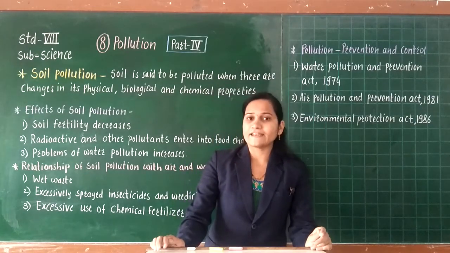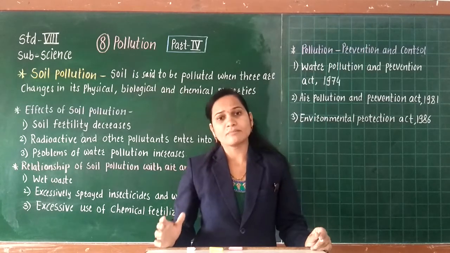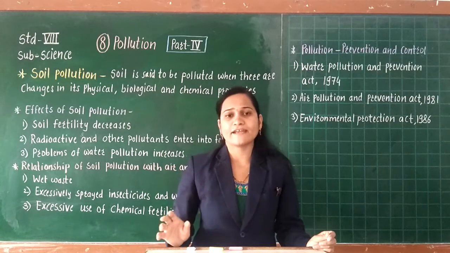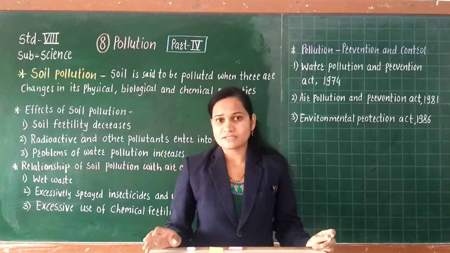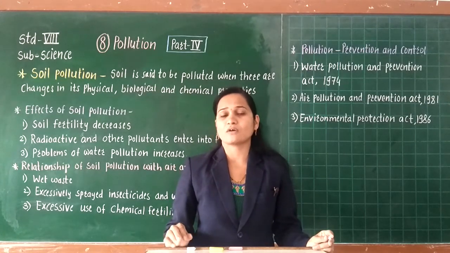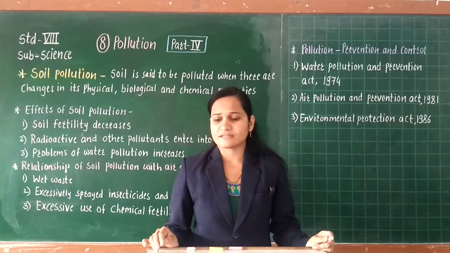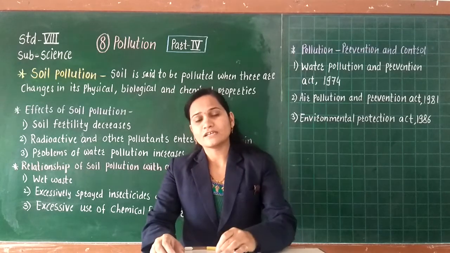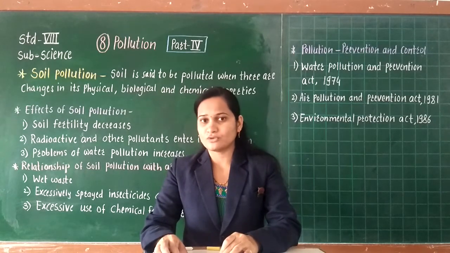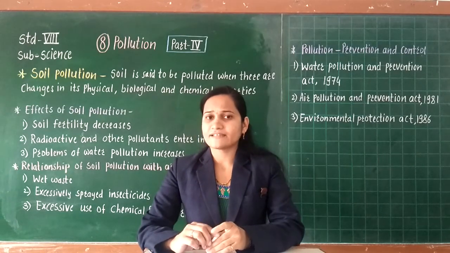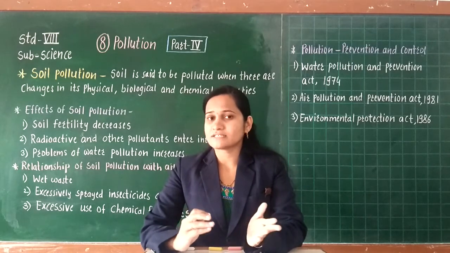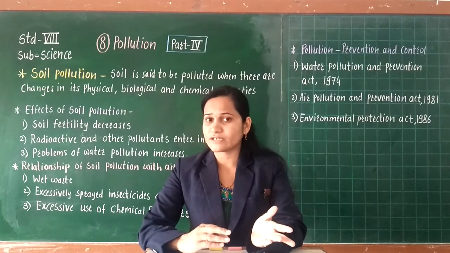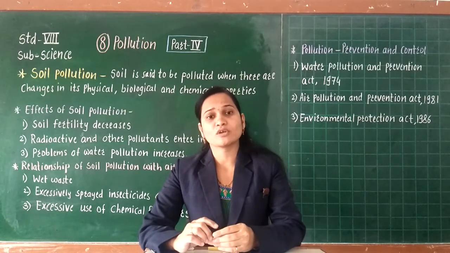Out of the total land area, some area is covered by ice, some by mountains and hills, and some by desert. Therefore, very little land is available for human use. Just like water pollution and air pollution, which we have studied, soil also gets polluted.